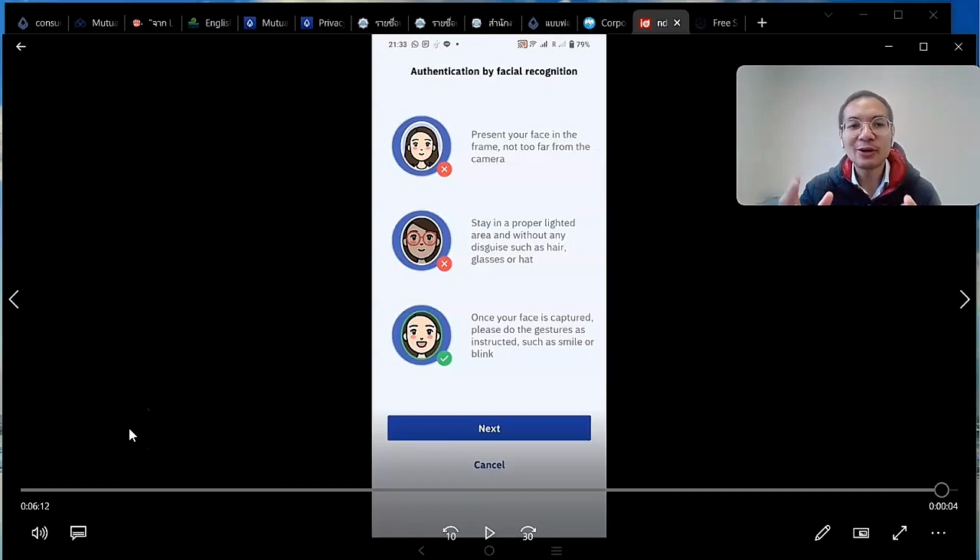The process would take only 10 to 20 minutes. Once that is done, the document will go to the back office, and then there will be a person who actually reviews this, and that should take maybe 15 minutes all the way up to 24 hours to get the approval, the go-ahead to open the mutual fund account with the bank.